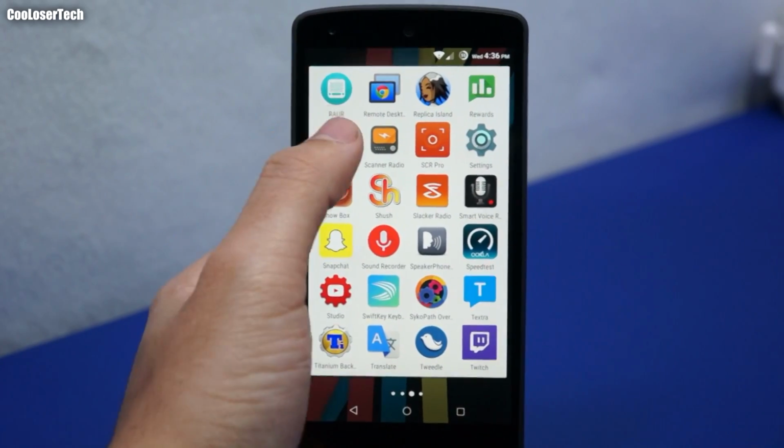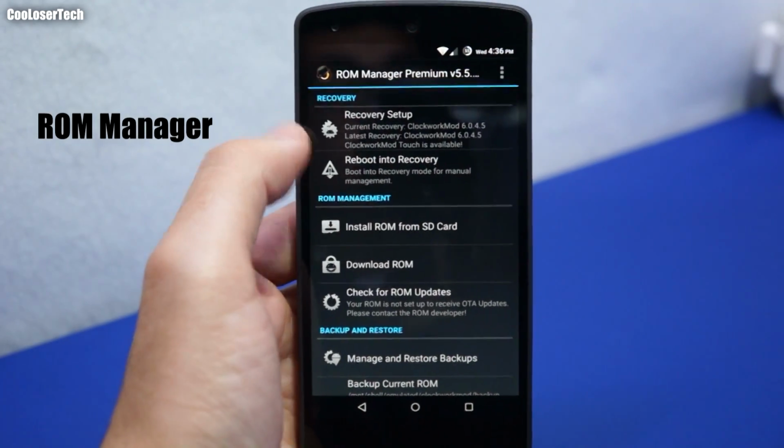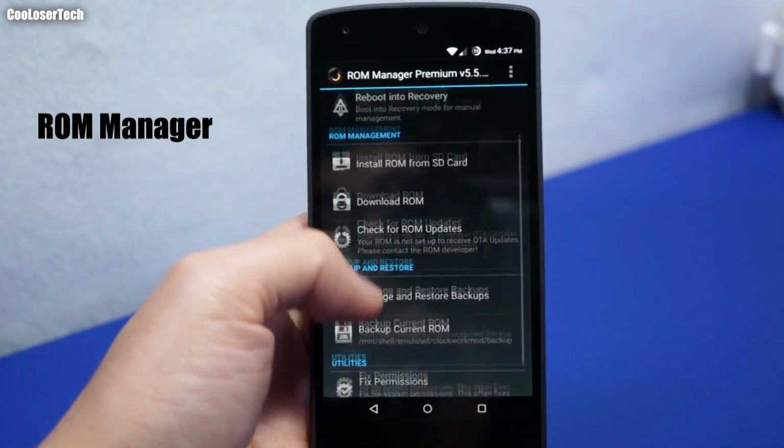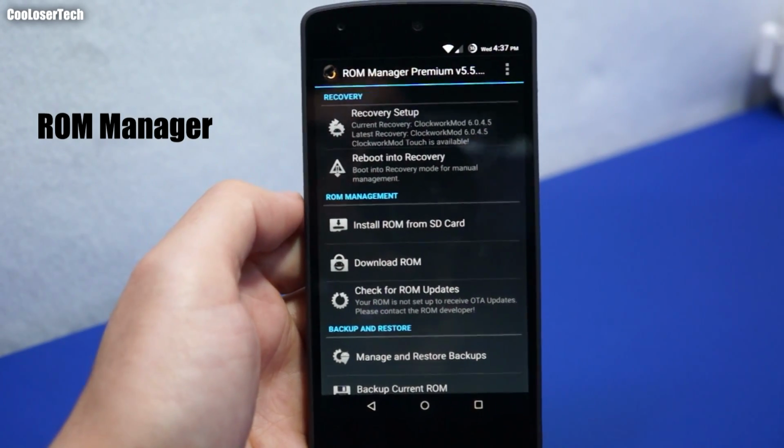And here we have ROM Manager. This is what I use to make backups of a whole entire phone. I do new recovery setups and install ROMs. But this is what I use to install custom ROMs.